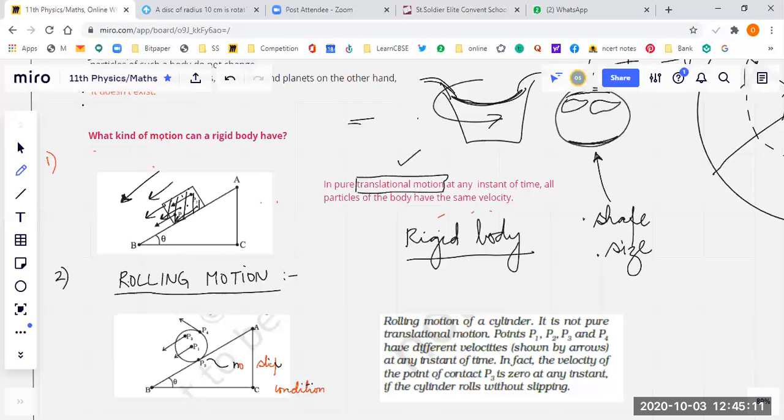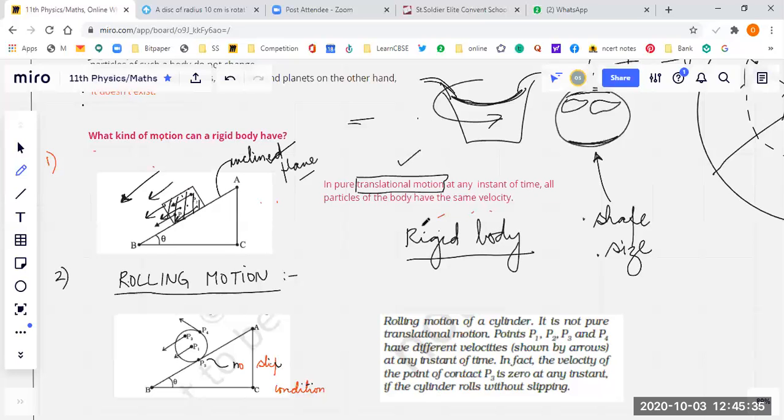Very, very important thing. All the particles in a rigid body in translational motion, the whole body is moving. It's sliding over this inclined plane, so all the particles have the same velocity. Fine. Good. You have understood that.